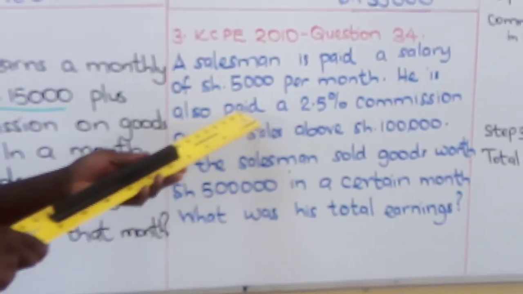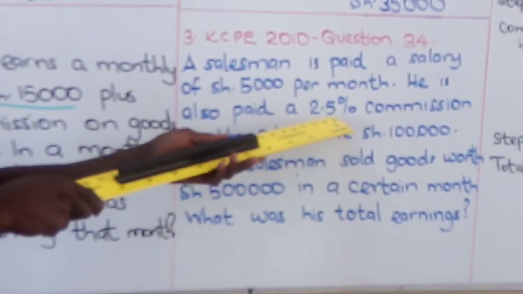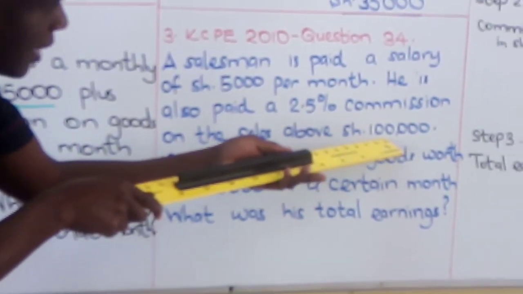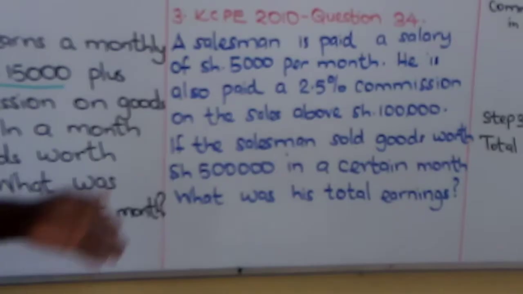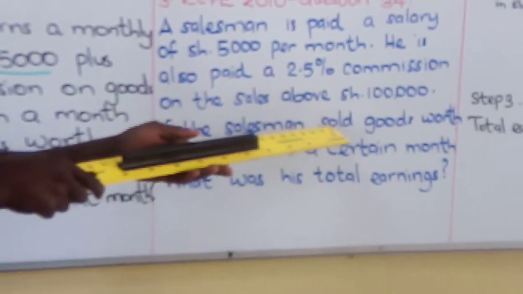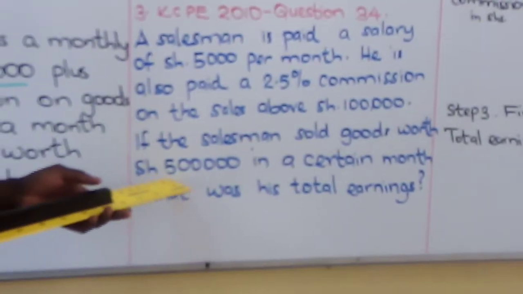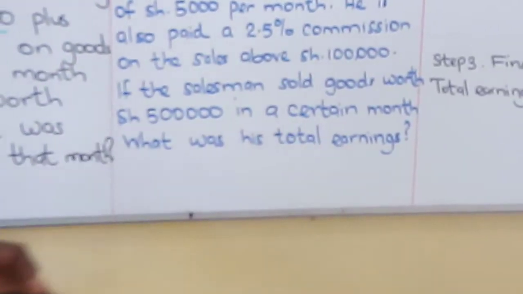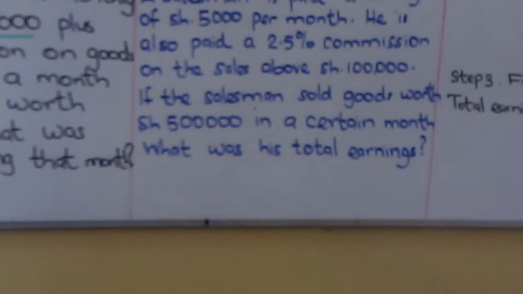He is also paid a 2.5% commission on the sales above 100,000 shillings. I'll come to tell you about that. If the salesman sold goods worth 500,000 shillings in a certain month, what was his total earnings? They're still asking for total earnings.